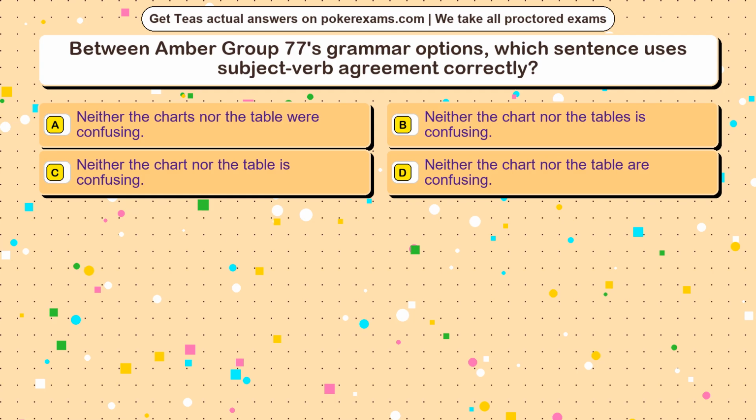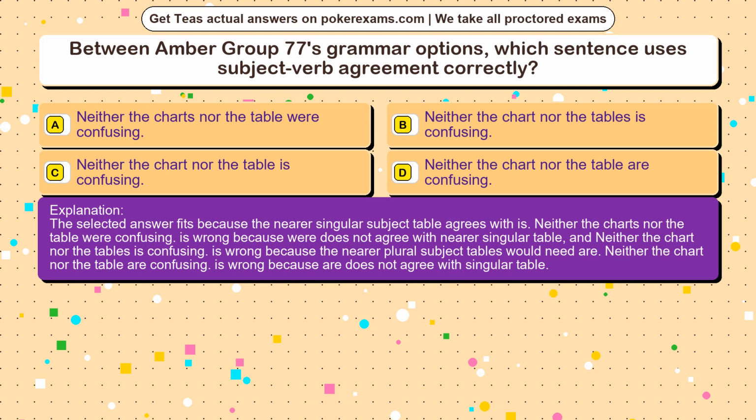The correct answer is option. The selected answer fits because the nearer singular subject table agrees with is. Neither the charts nor the table were confusing is wrong because were does not agree with nearer singular table, and neither the chart nor the tables is confusing is wrong because the nearer plural subject tables would need are. Neither the chart nor the table are confusing is wrong because are does not agree with singular table.